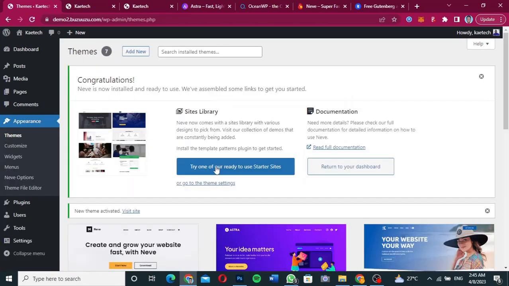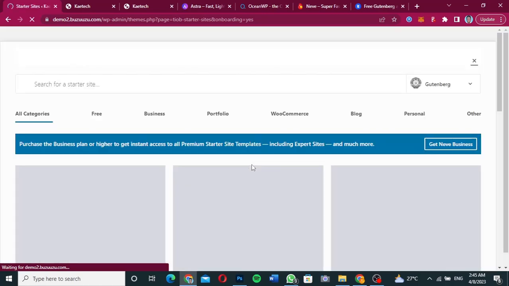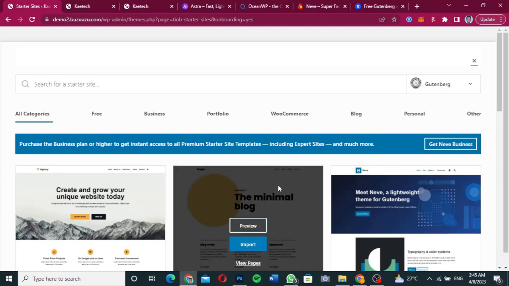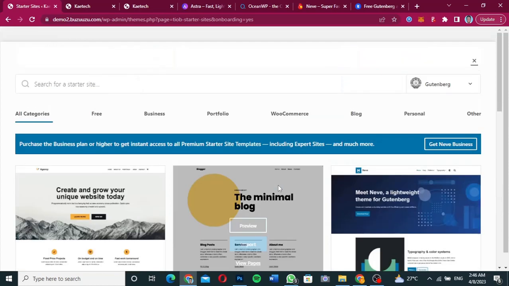Okay, so now that the Neve theme is installed, they said that we should try their ready-made templates or the starter templates that they have. So of course we're going to go ahead and click on install the starter template. Now this is one thing I love about all the themes that I'm showing you guys. All of them come with ready-made templates for you to import and start your website from somewhere. Okay, so you don't need to start everything from fresh. As you can see over here, the starter templates are installed, and you can go ahead and select everything that you want.